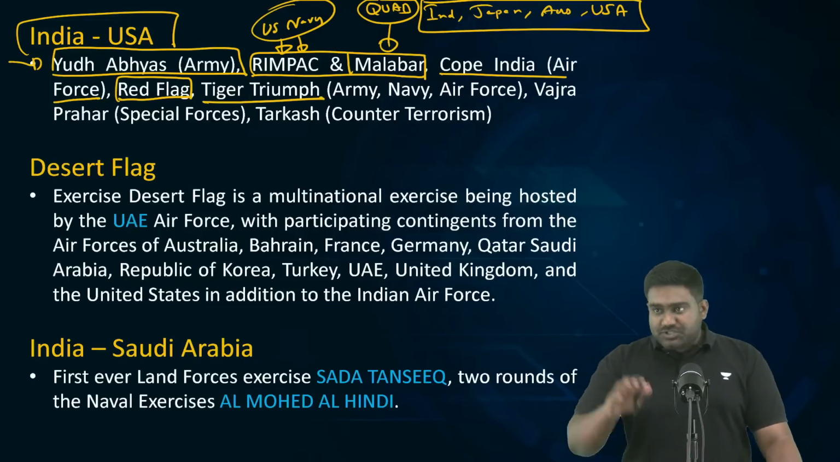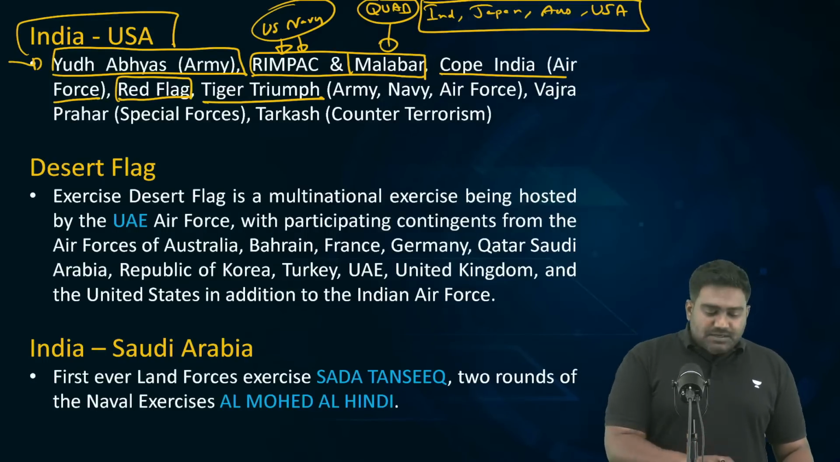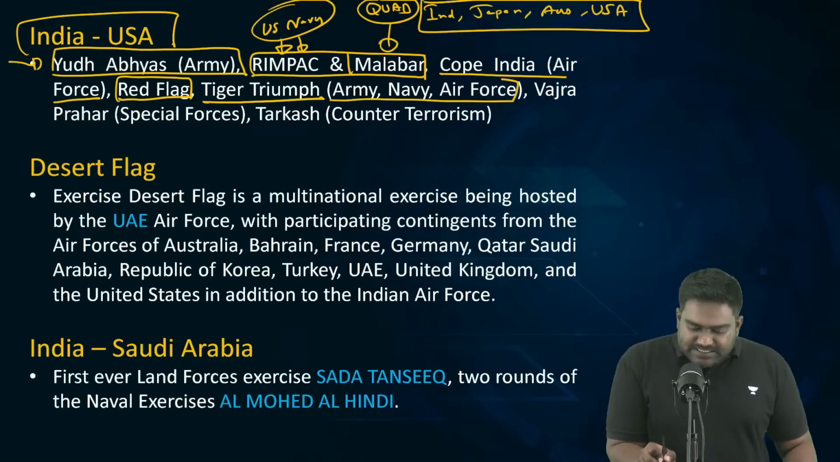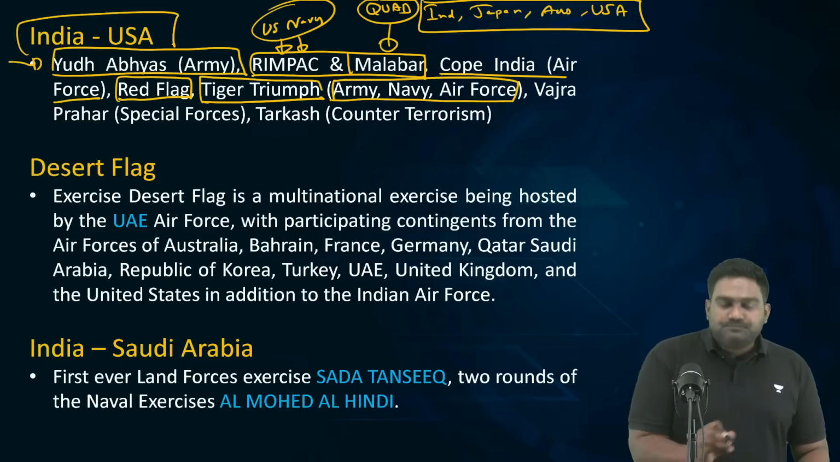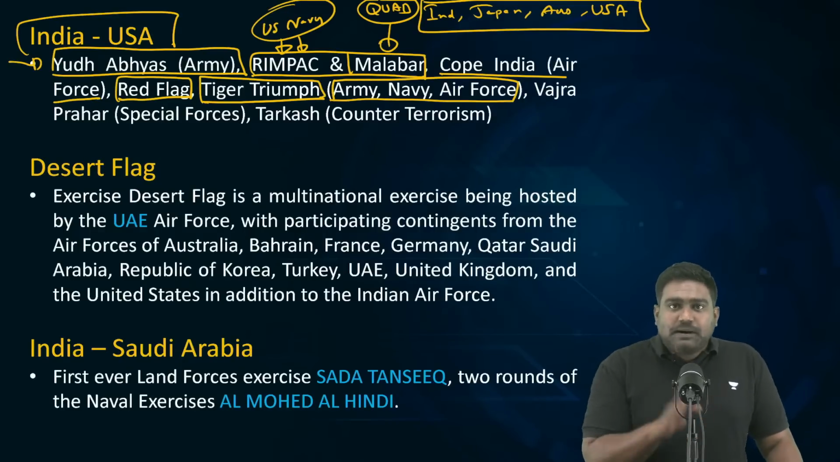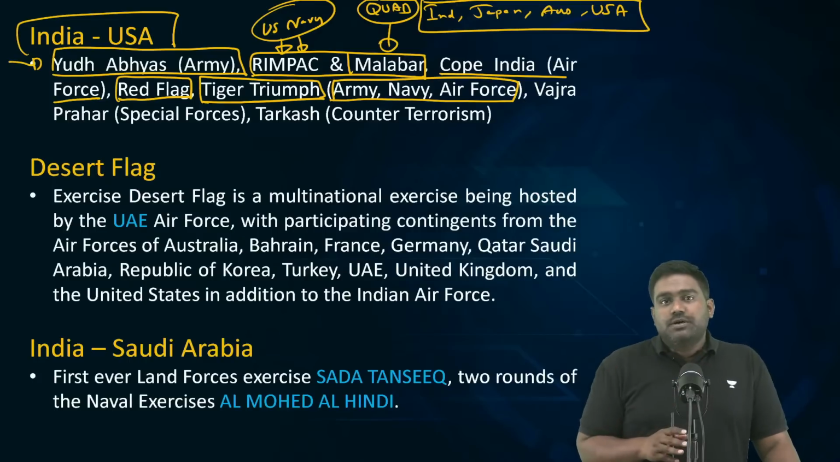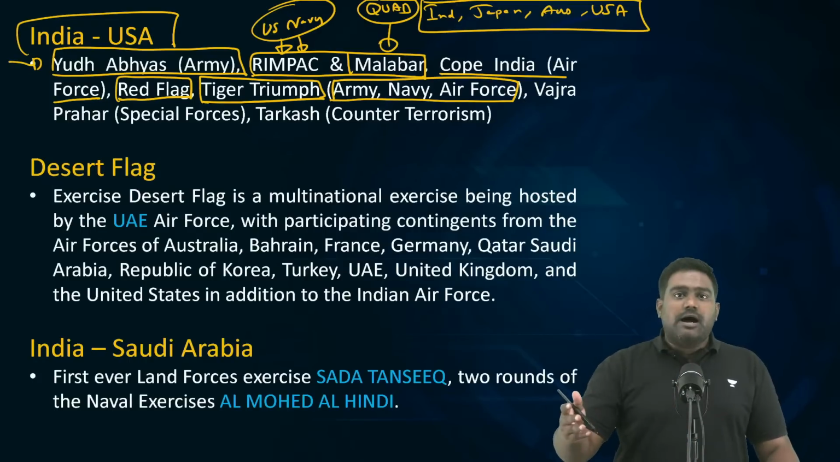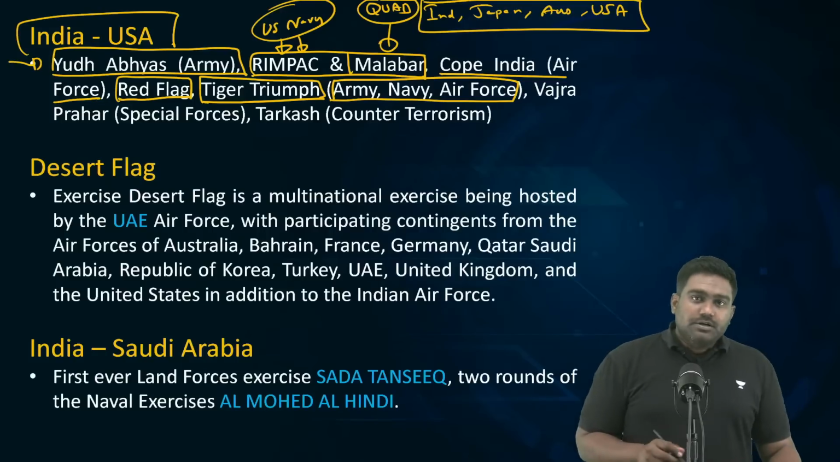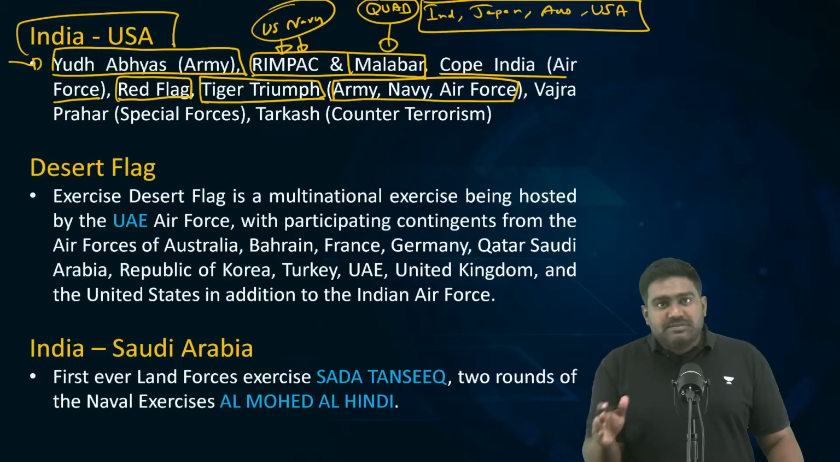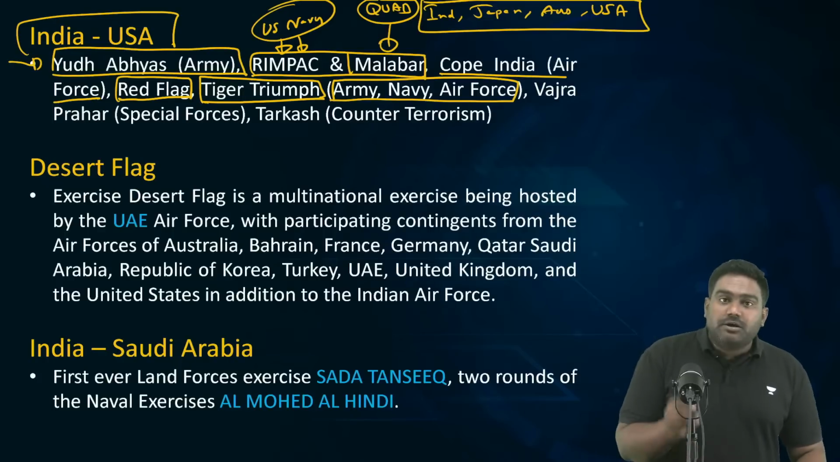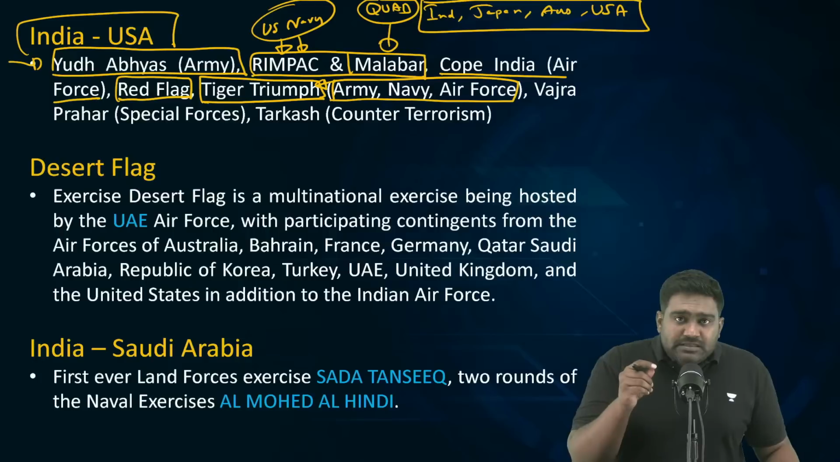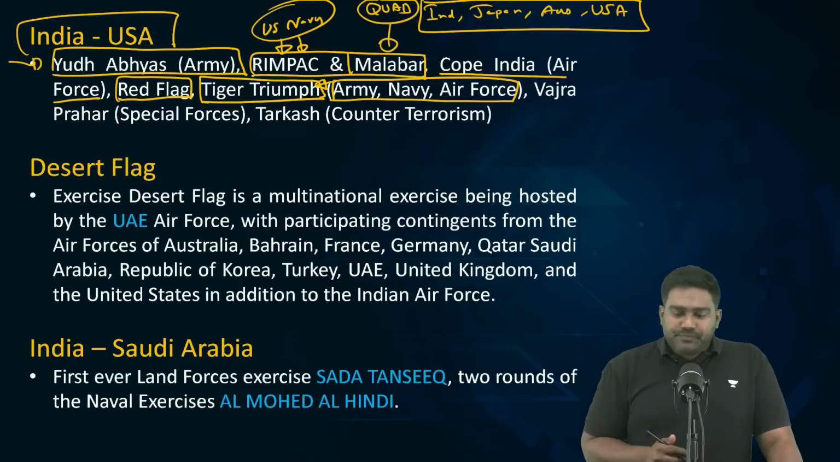Tiger Triumph was recently held. It is the first ever tri-service exercise between India and the US, meaning all three forces participate: Army, Navy, Air Force. And this time, the US even brought the Space Force, which is a dedicated armed force for space warfare. So all the armed services participate in the Tiger Triumph exercise, including the space-based armed forces.